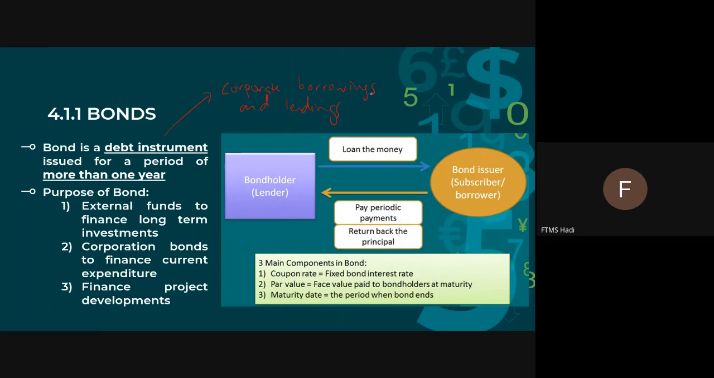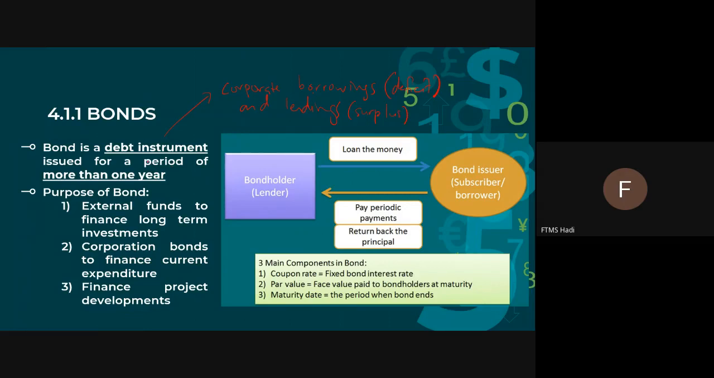Okay, corporate borrowings and lending. One company becomes the lender, one company becomes the borrower. Usually, when we talk about borrowing, we are talking about the deficit. The company does not have money. But lending is more on the surplus, meaning the company has money. So the surplus ones here will channel the money into the deficit.